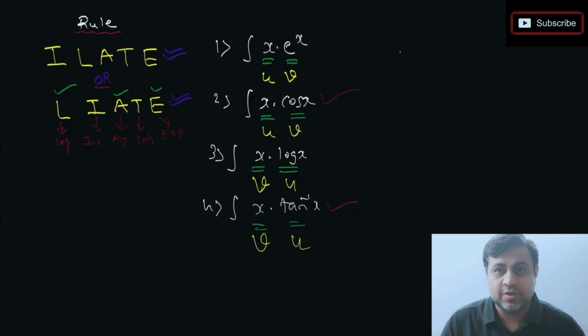There should not be confusion created there. You have to understand what's supposed to be taken as the first function, what's supposed to be taken as the second function. So another way to think is, whatever is easy to integrate, that has to be taken as v. Whatever is easy to differentiate, that has to be taken as u. So this basic idea has to be very clear before we start solving these questions. Now we'll solve these 4 questions one by one, but this is the first thing which you should know very well. Okay, so let's solve these 4 questions one by one now.